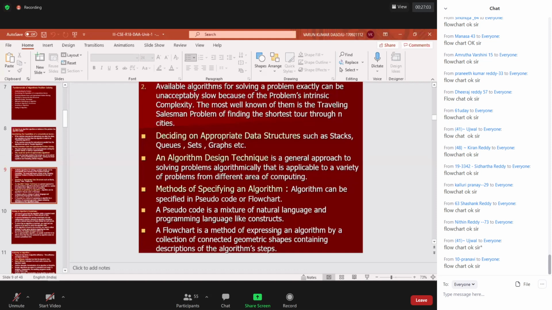And a flowchart is a method of expressing an algorithm by a collection of connected geometric shapes containing the descriptions of algorithm steps.